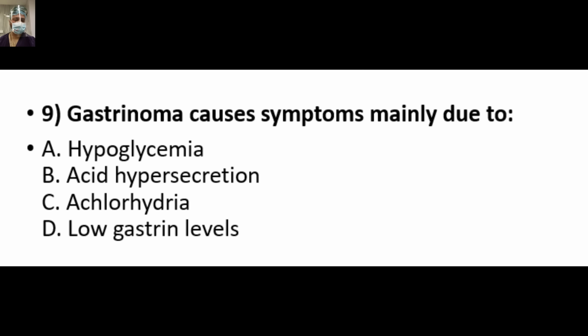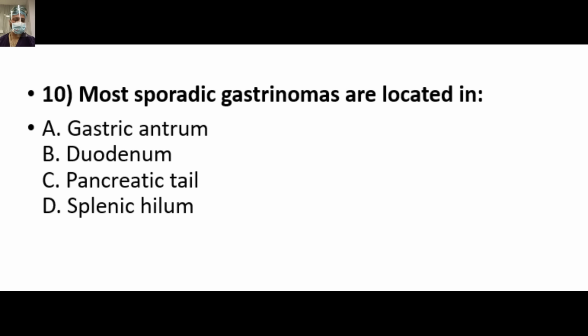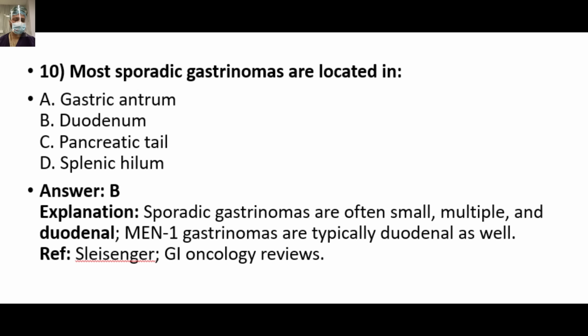Gastrinoma causes symptoms mainly due to, so answer is B, excess gastrin leading to hypergastrinemia, marked acid hypersecretion that is refractory, multiple ulcers, diarrhea and malabsorption. Most sporadic gastrinomas are located in, we have already covered all these questions, I have already answered in my video.